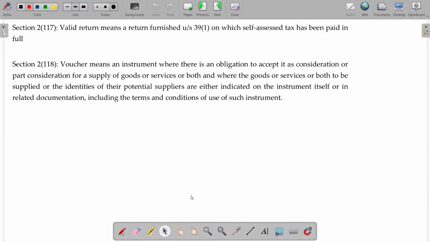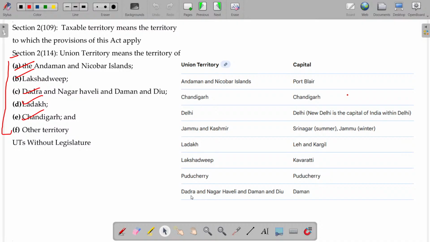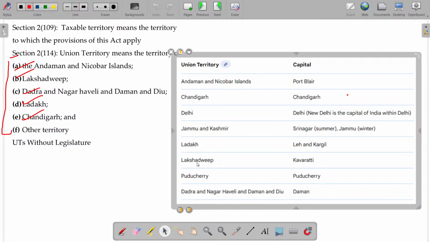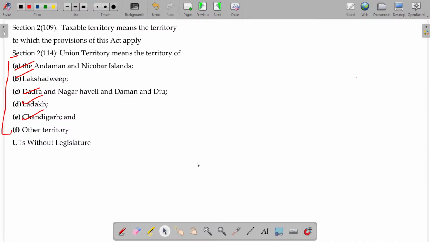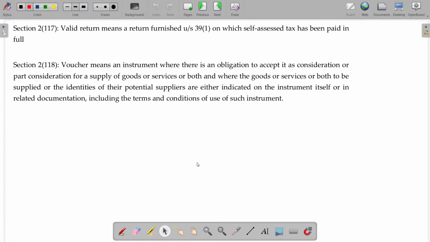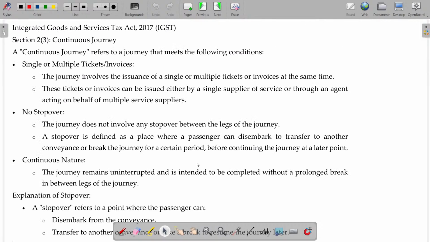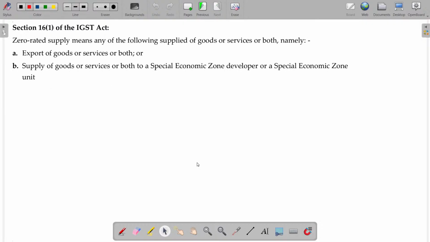So anyhow, we'll understand these concepts later on. Okay, you can understand this later on. Later on, I will talk about the union territory with legislature and without legislature. So you have to understand that carefully later on. Okay.